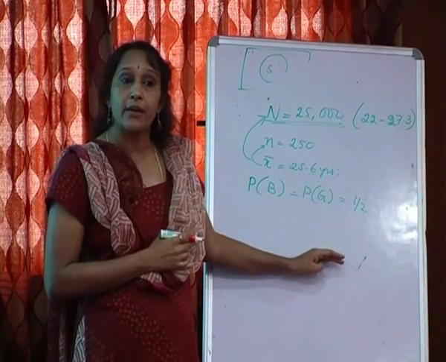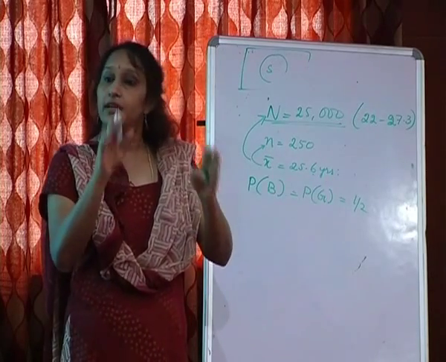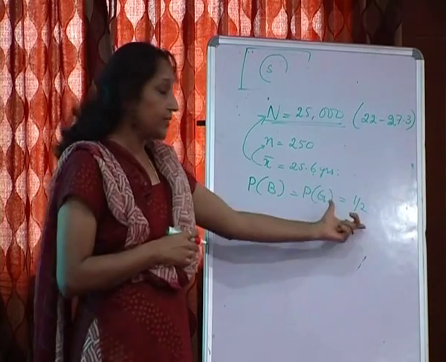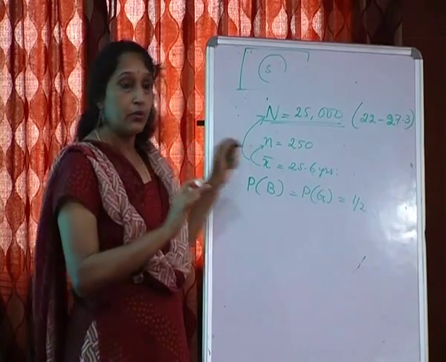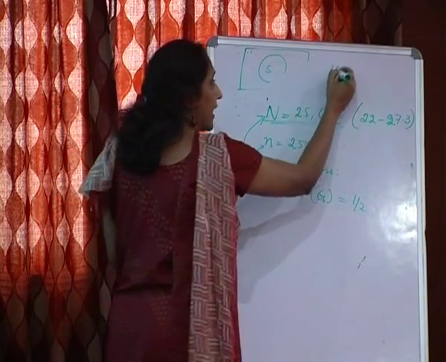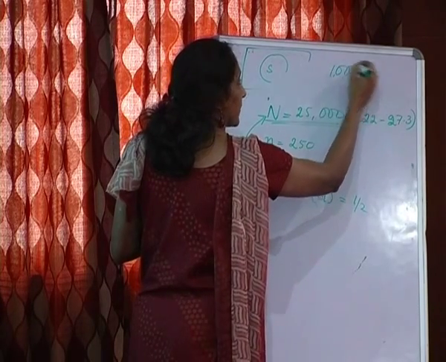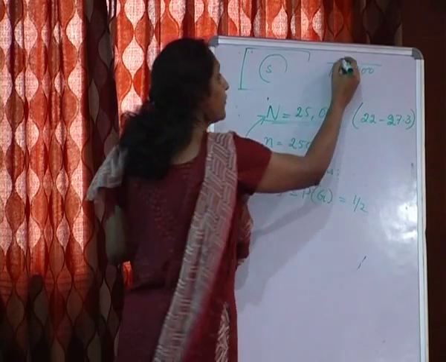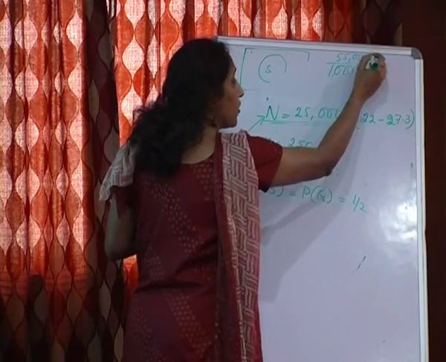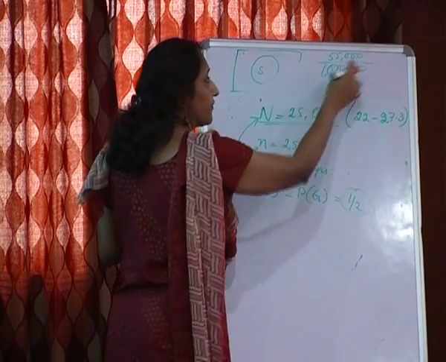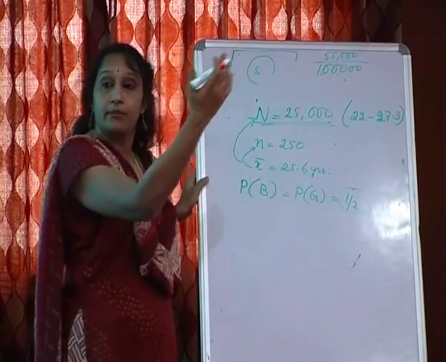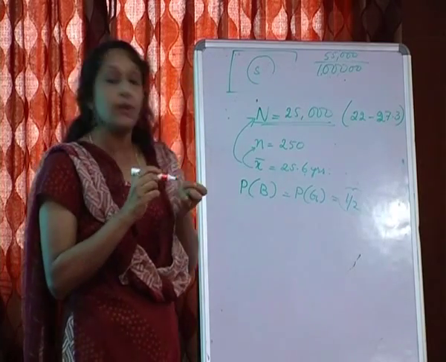But in real life, in many families you see only girls, in many families you see only boys. That means it's not really correct. Then what I do is take some empirical data. I take 1 lakh families, and in that I find that 55,000 are girls. So it is not actually 1 by 2, it is 55,000 divided by 1 lakh, higher than 1 by 2. So here I revise my probability.